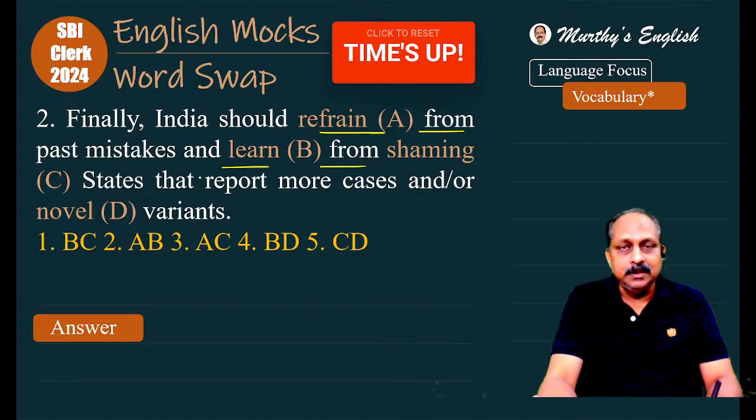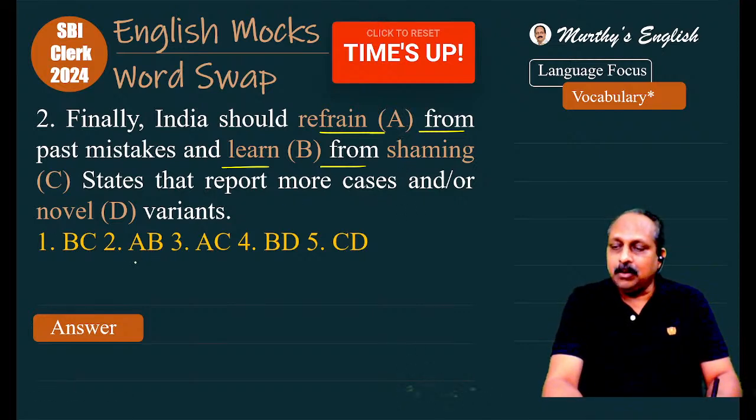What do we say always? Always learn from your mistakes. Based on that, we have to change A, B. Should learn from past mistakes and refrain from shaming states. Refrain, hold something, keep away from something. Refrain from shaming states that report more cases and or novel variants.